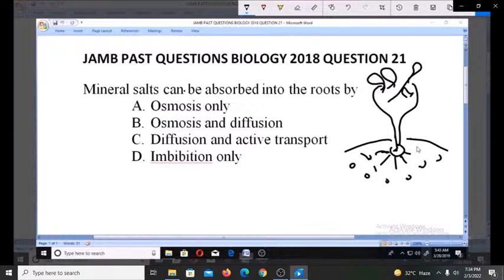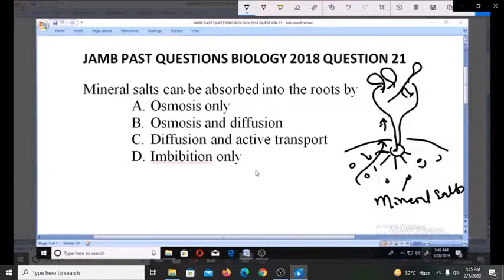So the process of absorbing these mineral salts from the soil into the plant so that the plant can grow well, what process is it? Is it osmosis, diffusion and osmosis, or diffusion and active transport, or imbibition?